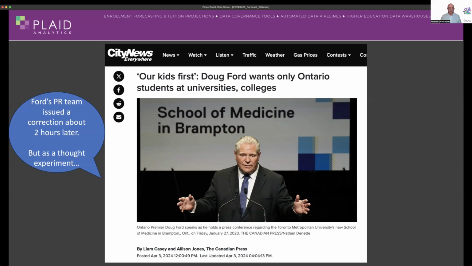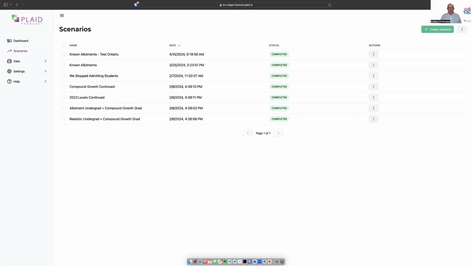But as a thought experiment, we figured, I wonder what this would look like if we tried modeling it with Plaid Forecast. We'll now go over to Plaid Forecast to test out how we'd model this kind of a change in Ontario, if such a thing were actually real.